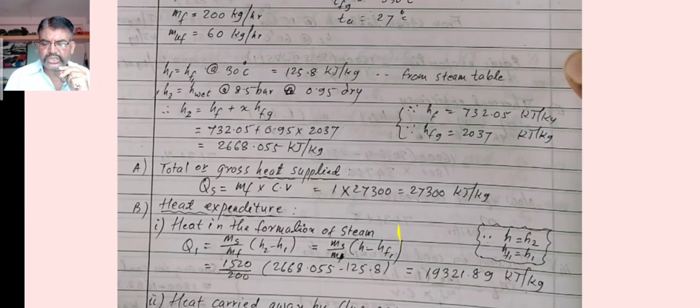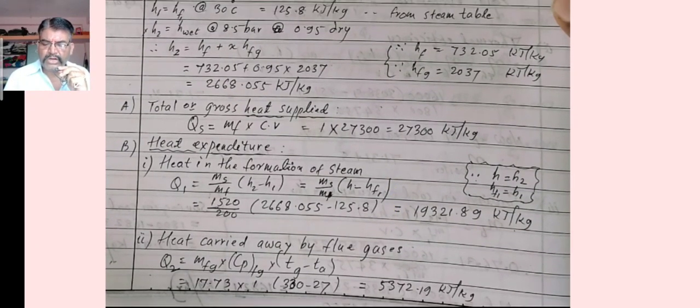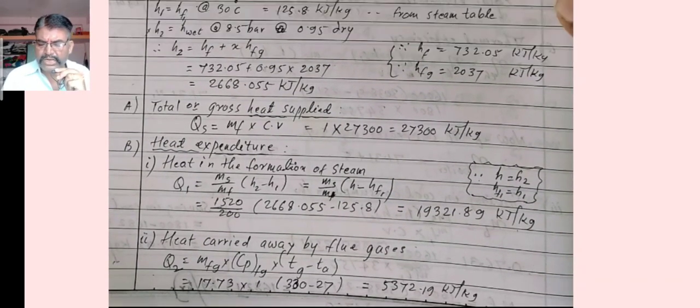As per the given condition of the dryness fraction, in this numerical the dryness fraction, that is the value of x, is given as 0.95. Therefore we can use the formula h2 is equal to hf plus x hfg. As we get the values from the steam table, we can put down the values.